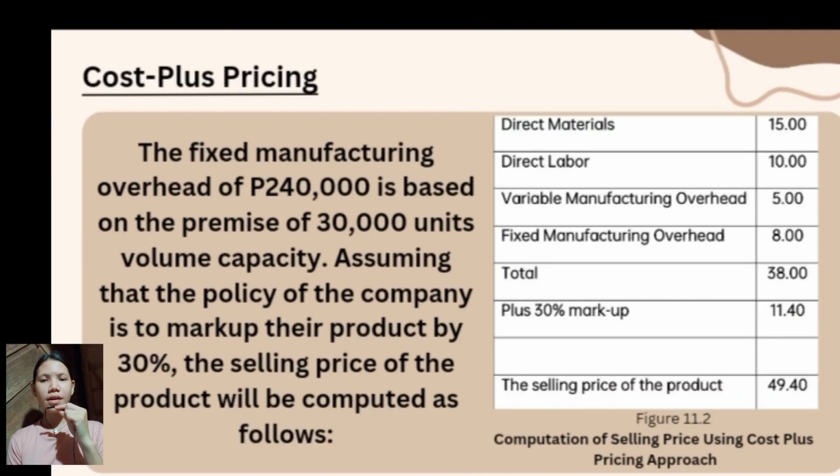Cost plus pricing. The fixed manufacturing overhead of 240,000 is based on the premise of 30,000 units volume capacity, assuming that the company marks up their product by 30%. The selling price of the product will be computed as follows: direct materials 15 pesos, direct labor 10 pesos, variable manufacturing overhead 5 pesos, fixed manufacturing overhead 8 pesos, with a total of 38 pesos, plus 30% markup 11.40, the selling price of the product 49.40.